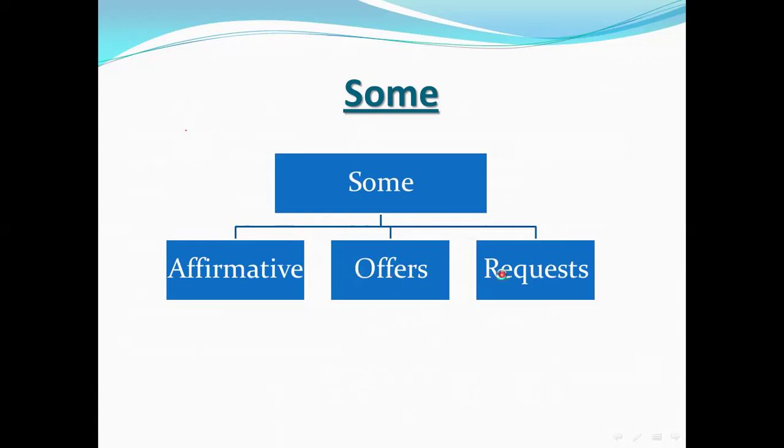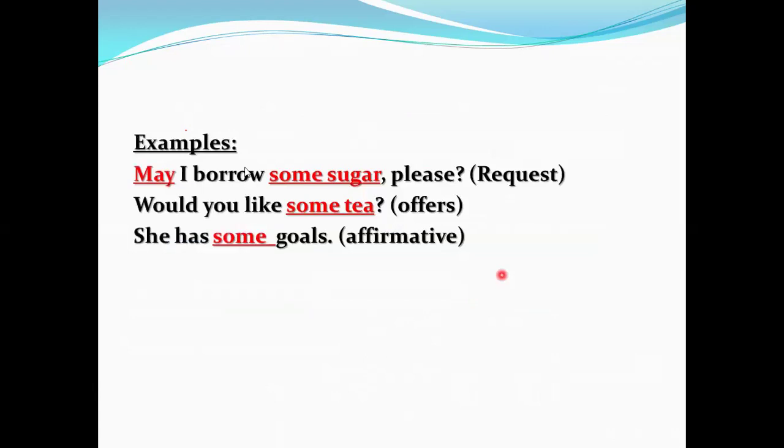Let's study the examples to understand. May I borrow some sugar, please? So this sentence is a request. I want some sugar, so I request some sugar in a polite way like this. May I borrow some sugar, please? And we have another request. Can you lend me some sugar, please? So here is a request.